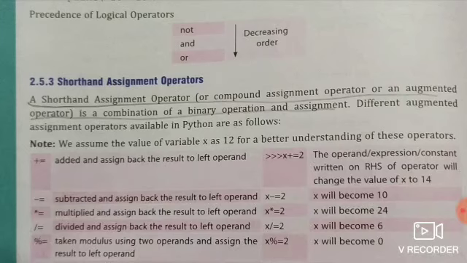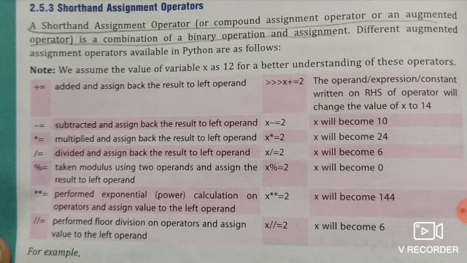Then the multiplication and assignment operator. So x multiplied equal to 2 means the value of x is multiplied with 2, so x will become 24. Then the division operator with assignment operator. So x divided equal to 2 means the value of x is divided by 2, and x will become 6. Then x percent equal to 2 means when we divide x by 2, the remainder will be stored. So when we divide the value 12 by 2, we get 0 as the remainder.